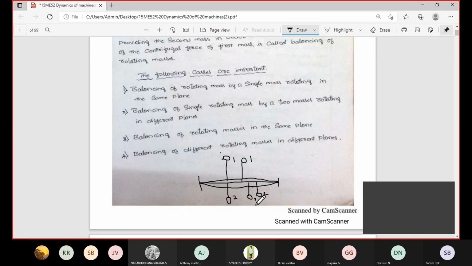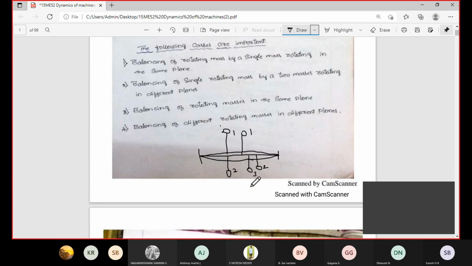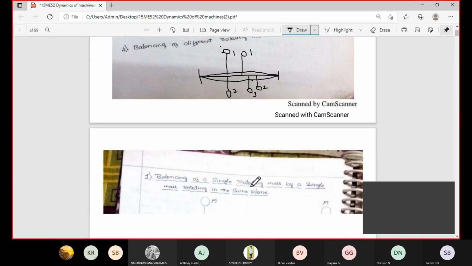You can attach additional masses at different points on that particular shaft, and the attached masses rotate in different planes. That is called balancing of different rotating masses in different planes.